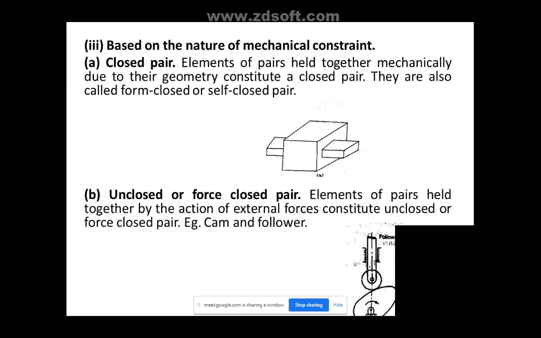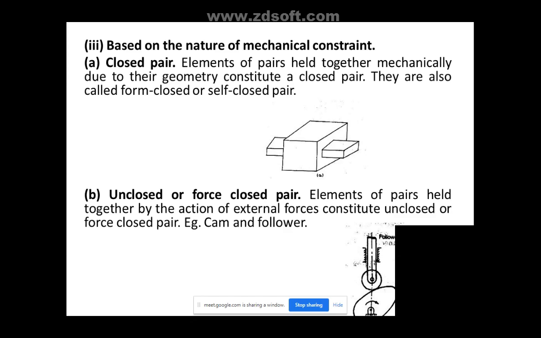Okay, so based on the nature of mechanical constraint, you can see the closed pair. You can see this figure. The two parts are joined in such a way that the pair forms a closed pair. You can see it has the sliding pair only, but it is completely closed. So the two parts don't have any contact. It is a closed one.